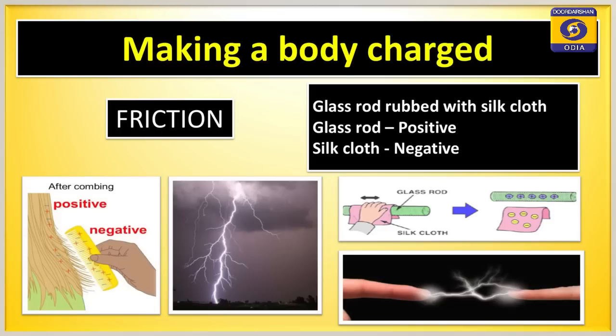In our daily life, when we wear woolen cloth and sit on a plastic chair, usually charges accumulate on our body and we get a shock while shaking hands with others. After a long ride, when we touch the surface of our vehicle, we get a shock. All these things are due to friction, charging bodies due to friction.